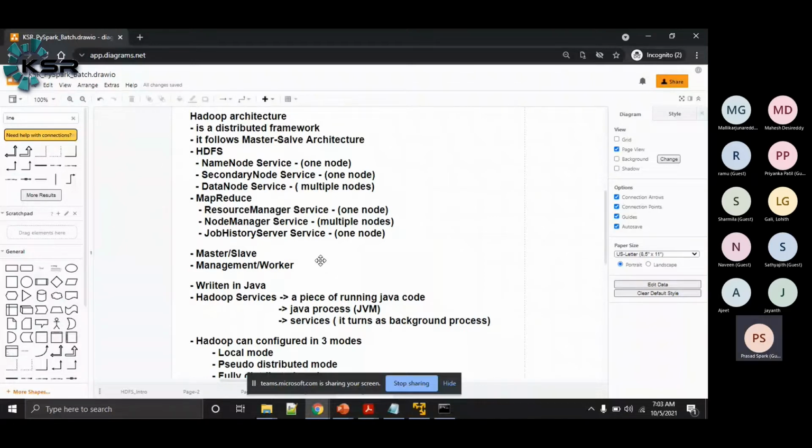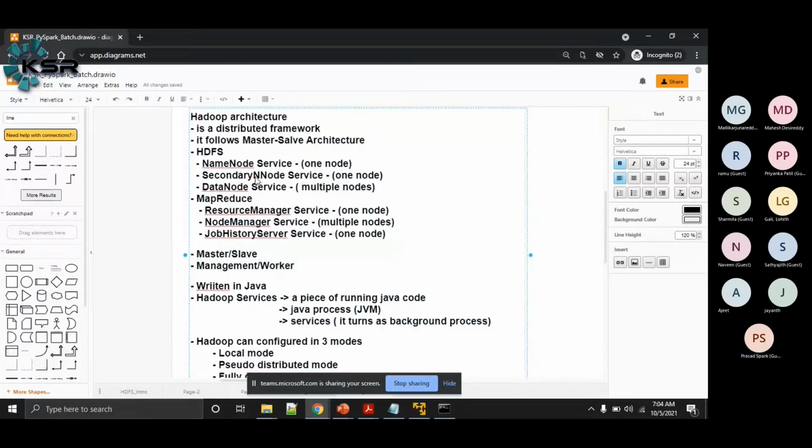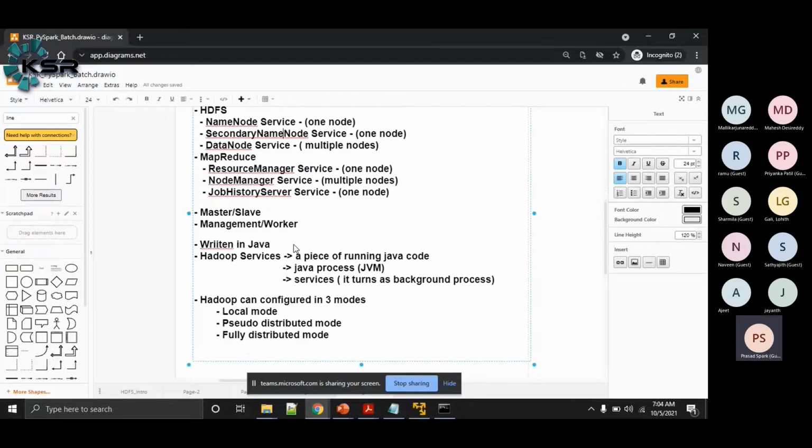Hadoop at a very high level has two core components: one is HDFS and one is MapReduce. For HDFS to work, we need three services: the name node service, the secondary name node service, and the data node service. And for MapReduce to work, we need the resource manager service, the node manager service, and the job history service to be running.